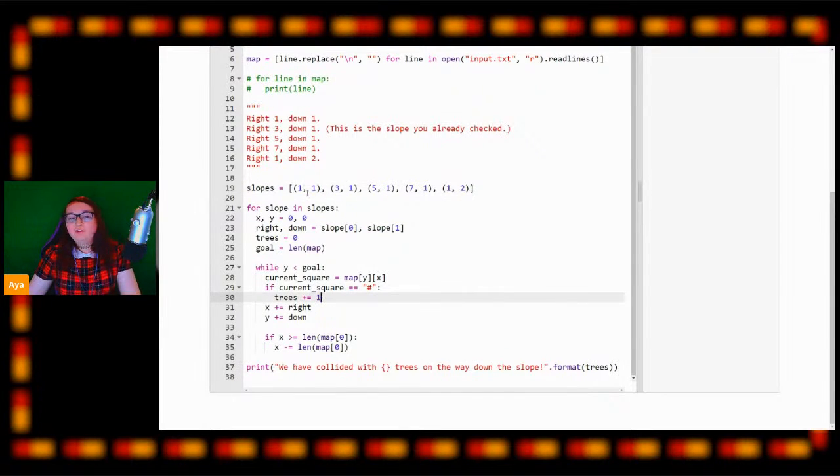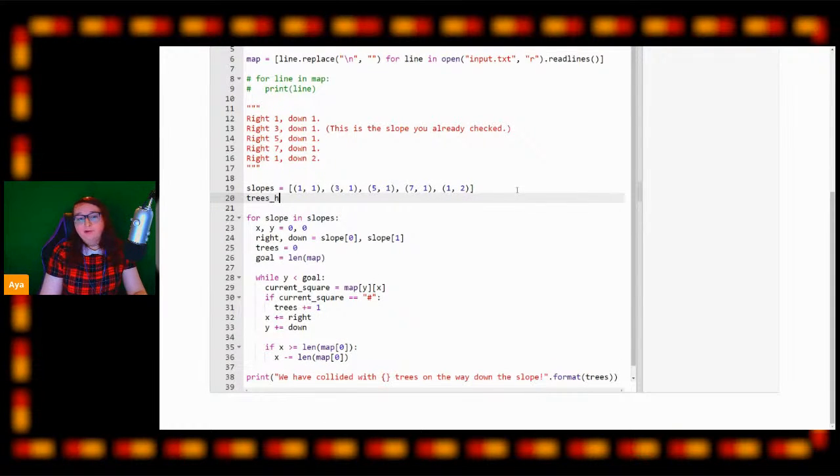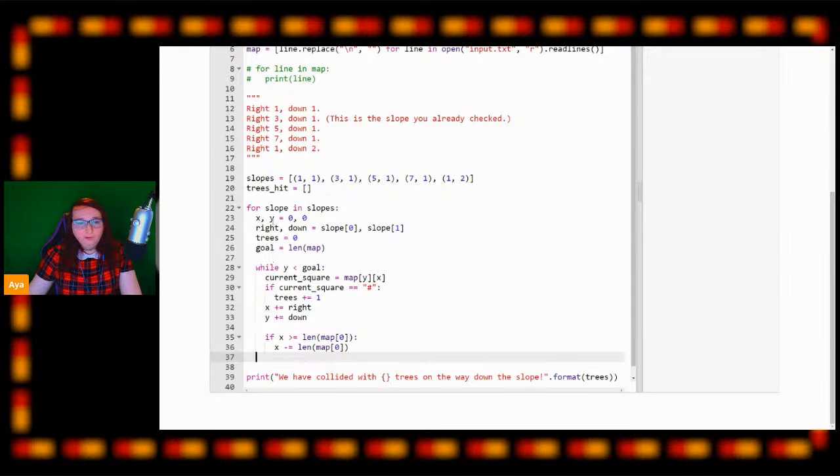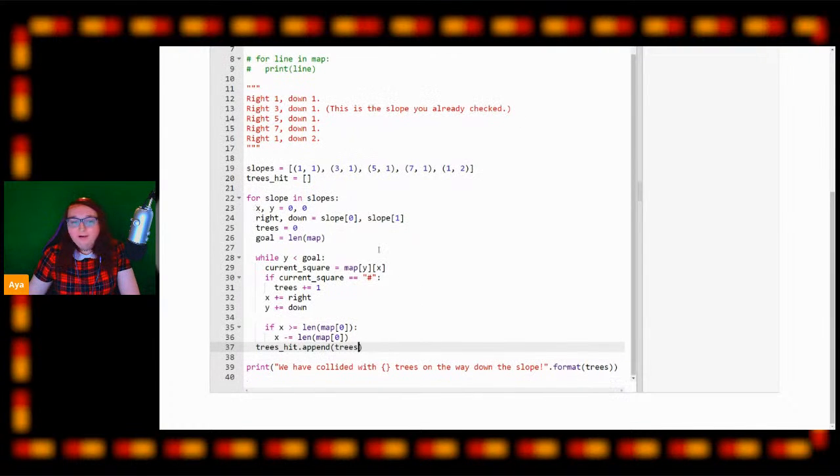However, we now need to actually store these trees somewhere. So we're going to create another variable here called trees hit, and this will also be an empty array. At the very end of our for loop, after this while loop, at the end of every for loop, we are simply going to say trees hit dot append trees. So that will run down our slope with the angle given, count how many trees we hit, and append that value to the trees hit array here, and then move on to the next slope and do it all again.